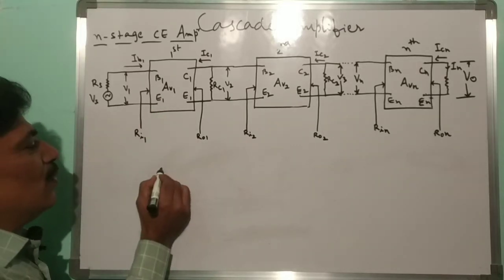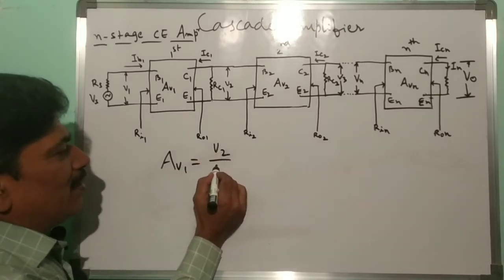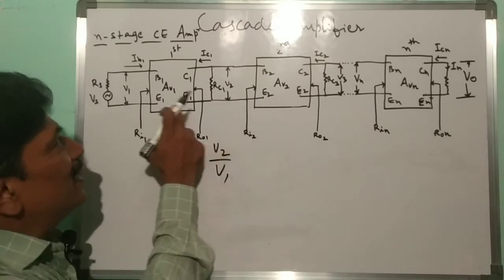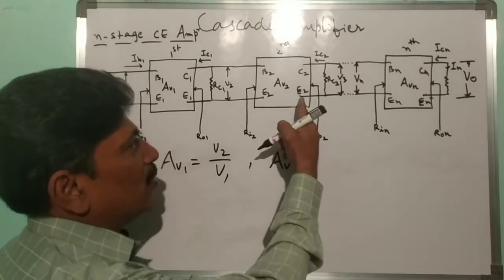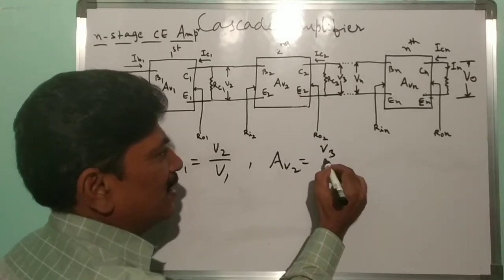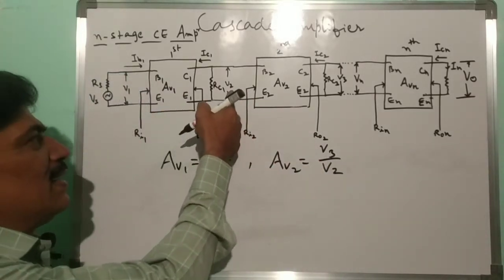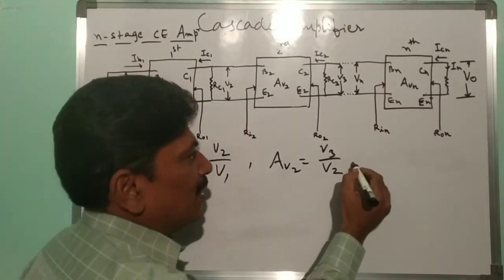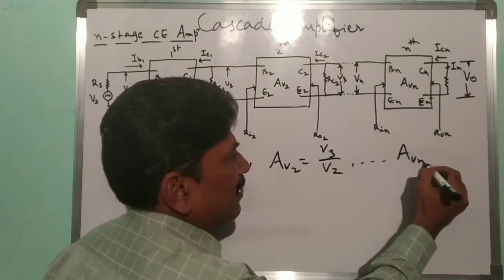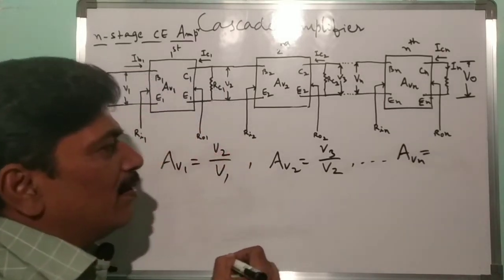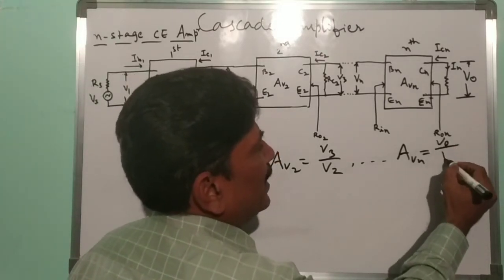The voltage gain of the first stage, Av1, is equal to V2 by V1, that is, the output voltage of the first stage by the input voltage of the first stage. Av2 is equal to the output voltage of the second stage, that is V3, by V2, the input voltage. This V2 is the output voltage of the first stage and it is also the input voltage of the second stage. Like that, for the last stage, Avn, the voltage gain of the last stage, is equal to Vo by Vn.